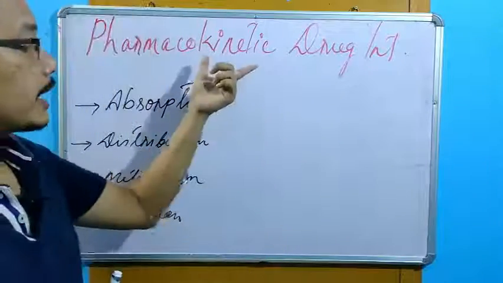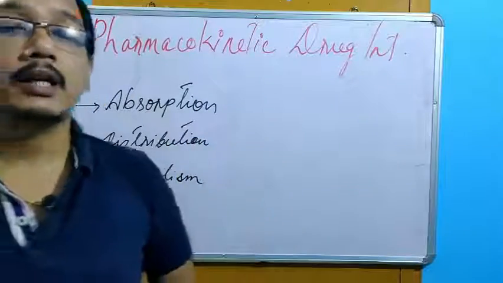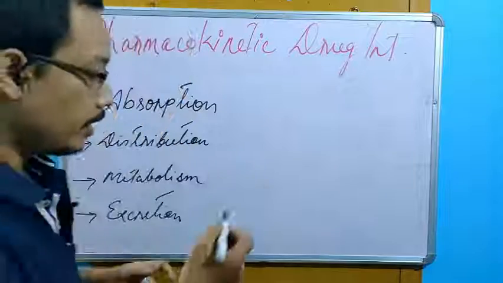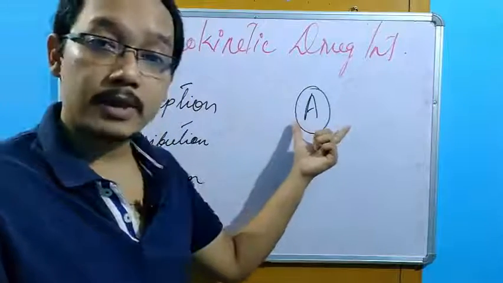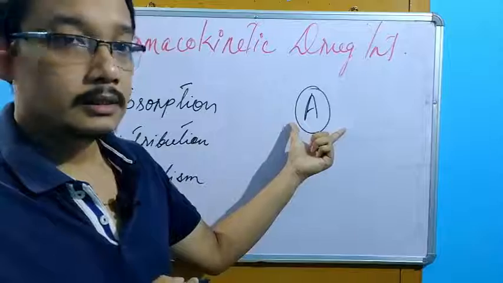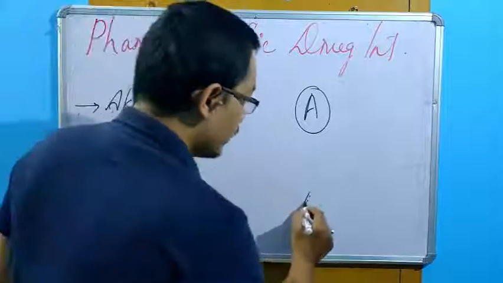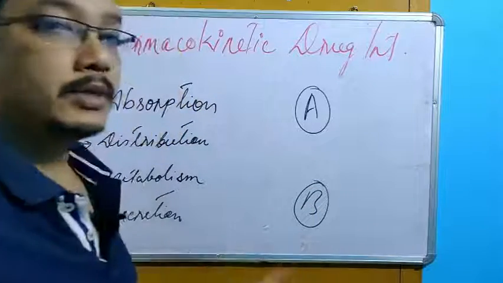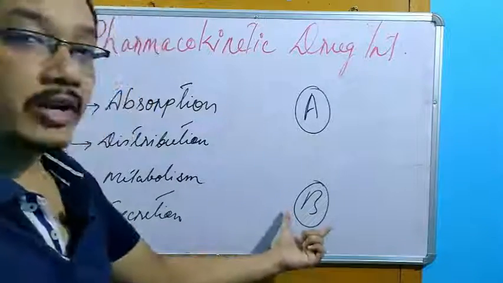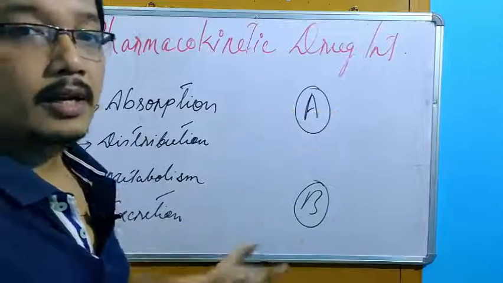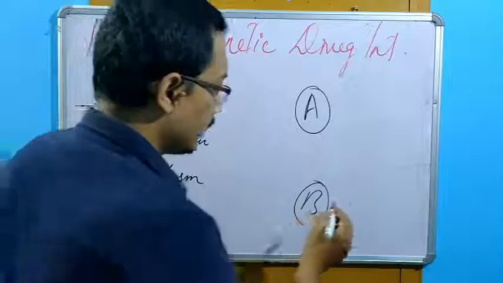So in this mechanism or in this type, the drug-drug interaction is based on the pharmacokinetic profile. That means what? If I say A is an object drug, that means the effect of drug A is going to be changed because of the drug B. So B is the precipitant drug. Now the point is how B can change the effect of A if there is a drug-drug interaction. So first point, if B